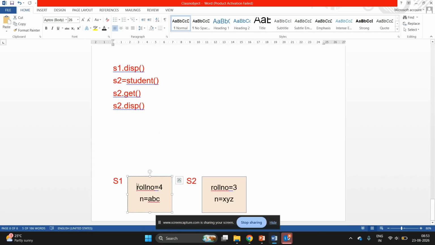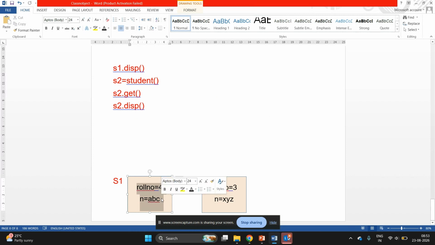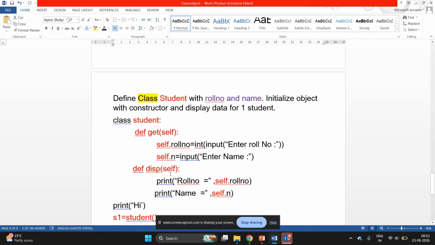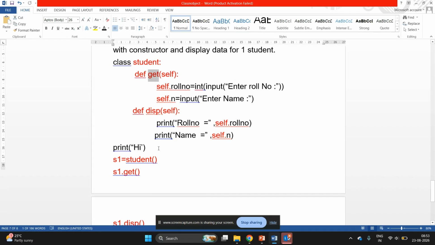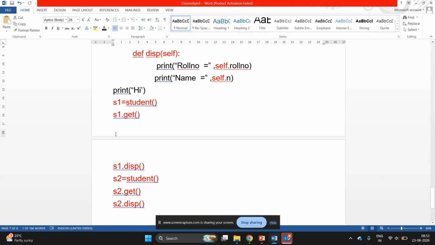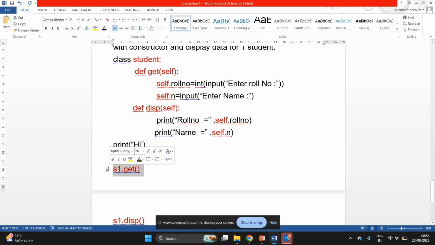Whenever we were calling the get function, we were entering data and storing this value. So initializing an object means assigning values to the variables of the object. In this program we had done this using the get function, but the drawback was that we needed to call this s1.get function. We needed to make a call, and waste a line or typing time to call this function.